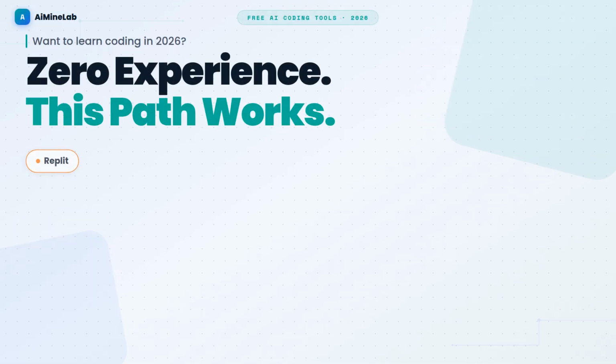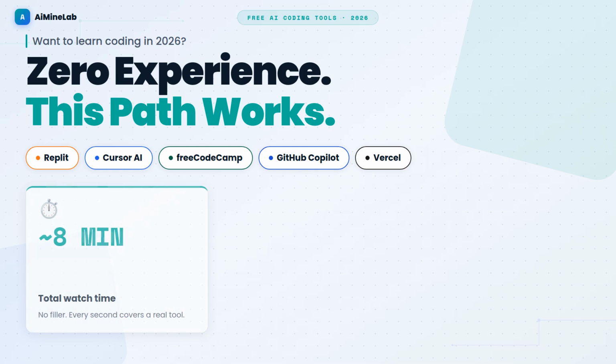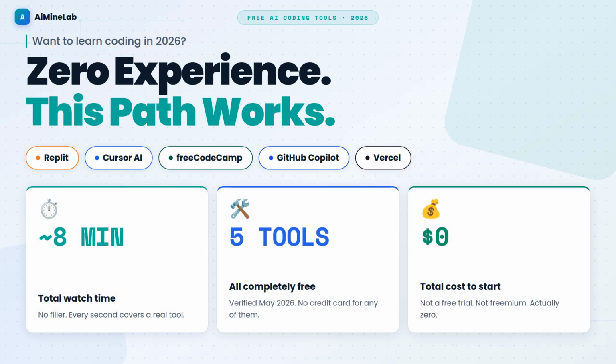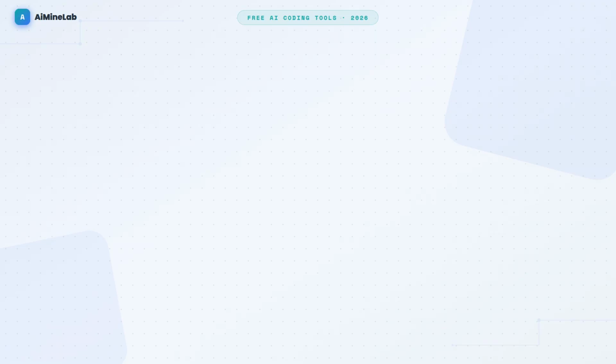Want to learn coding in 2026? Zero experience. And you have probably opened 10 tabs trying to figure out where to start, and closed them all more confused than before. This video solves that. 5 tools, the exact order to use them, and the honest limit of each one. No paid course waiting at the end, just the path.